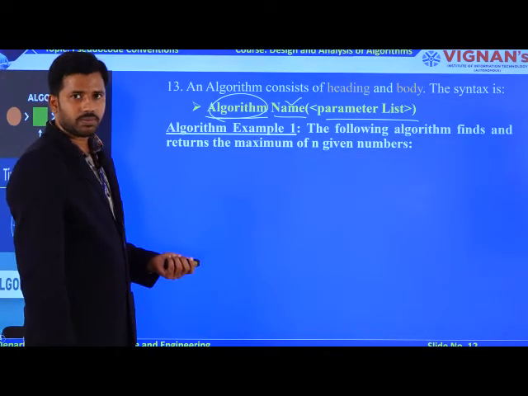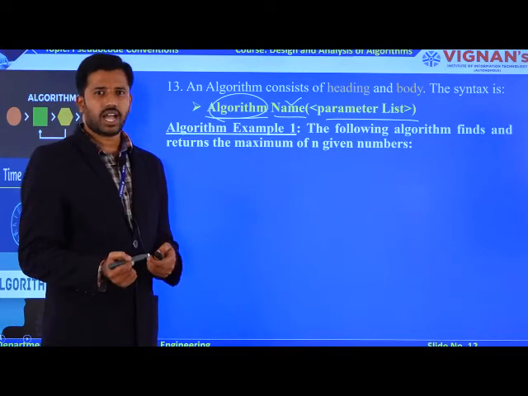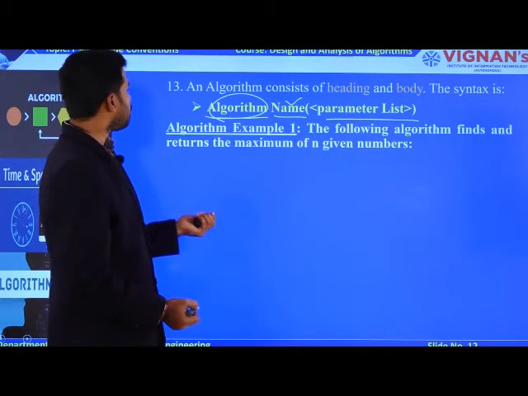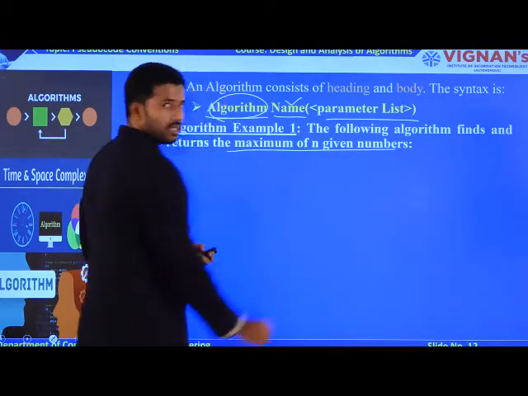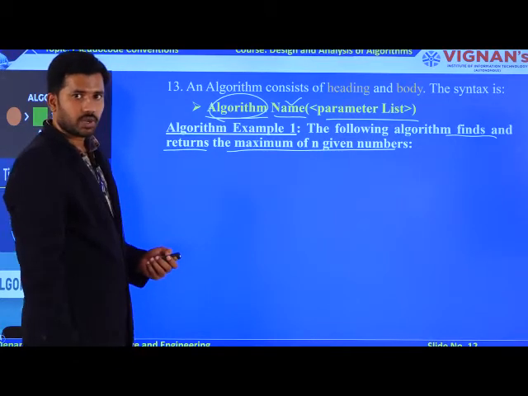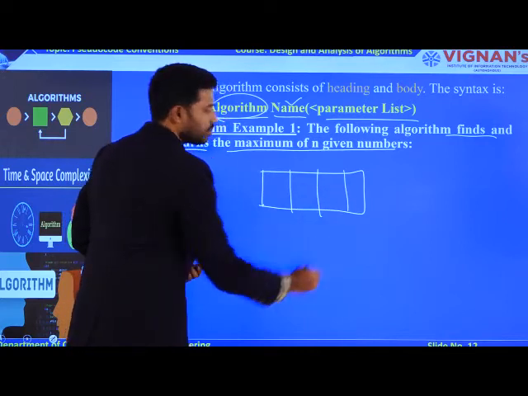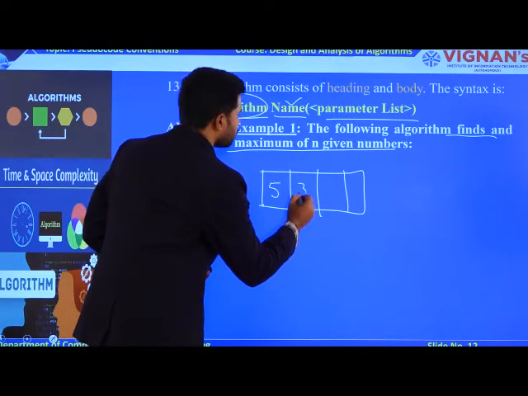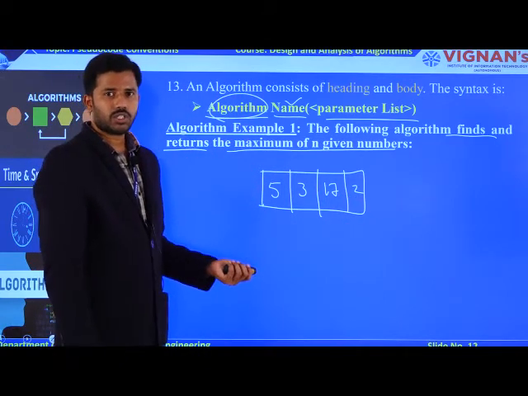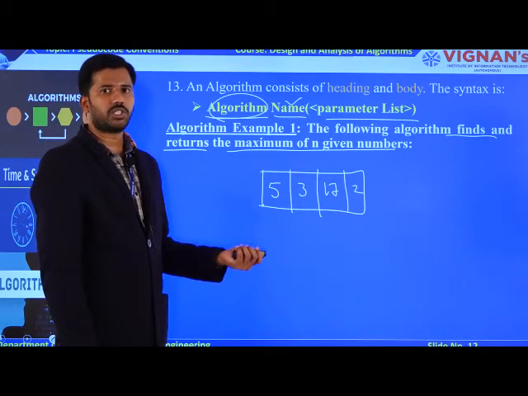Now we will see one example. How to apply the rules which we have learned so far to solve this particular task. This task is: you need to find the maximum element, as well as return that element. So how is the logic going to be? For example, I am going to take an array. My array contains elements like this. This array contains 4 elements. Your task is to find the maximum element among these 4 elements, as well as return the maximum element.